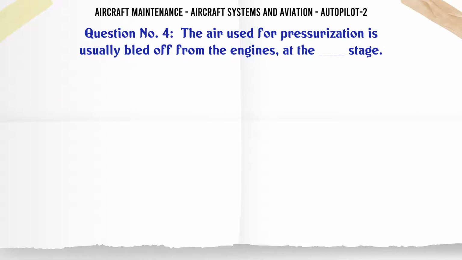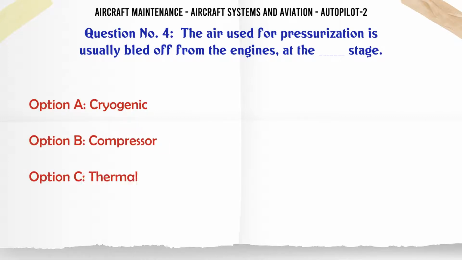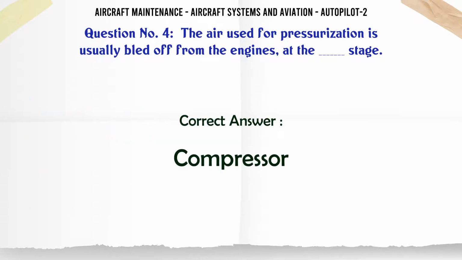The air used for pressurization is usually bled off from the engines at the stage. A. Cryogenic. B. Compressor. C. Thermal. D. Hydraulic. The correct answer is compressor.